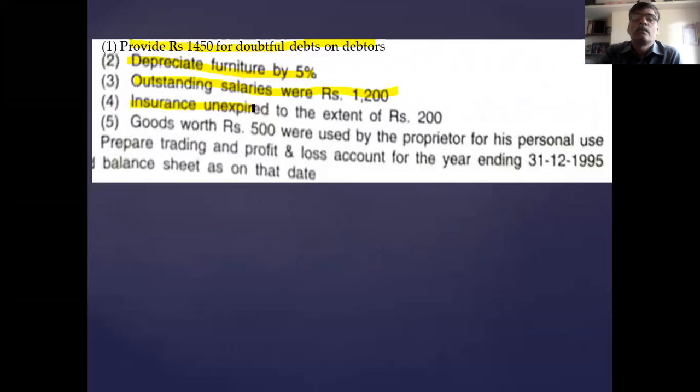Remember this point. What to do? Deduct in the P&L account in the respective head. Then take this item to the asset side of the balance sheet.